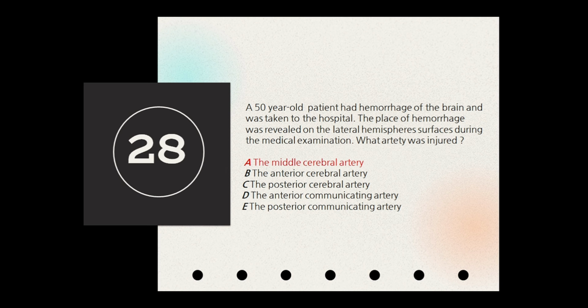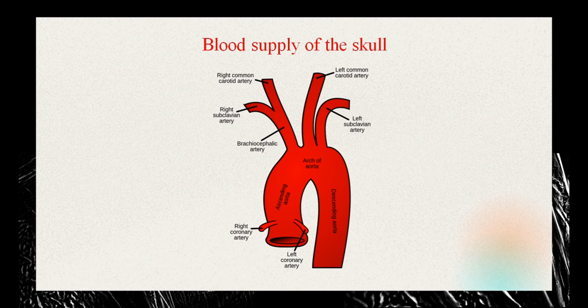So anyway, we're talking about the blood supply of the skull. So let's talk about from where the major blood supply of the skull originates. Actually the main branches of the arteries that supply the skull branch out from the carotid arteries and the subclavian artery. So let's see where these main arteries branch out from. So subclavian and the carotid arteries branch off right from the arch of aorta.